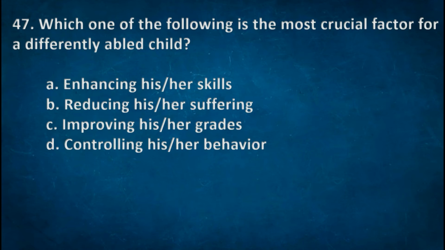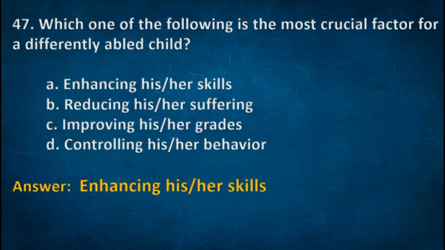Next one, which one of the following is the most critical factor for a differently abled children? Options: A. Enhancing his or her skills, B. Reducing his or her sufferings, C. Improving his or her grades, D. Controlling his or her behavior. The right option A. Enhancing his or her skills.